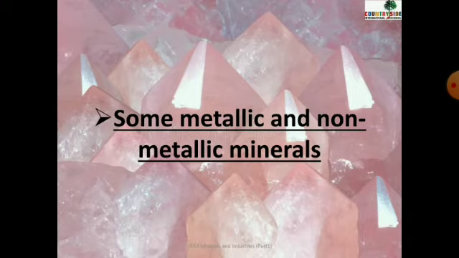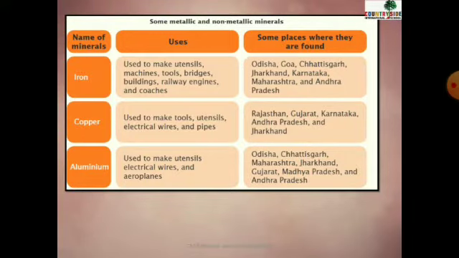Let's see some more examples of metallic and non-metallic minerals. Now see this table. What are the names of the minerals? Iron, copper, aluminium. We have seen that iron, copper, and aluminium are examples of metallic minerals. Iron is used to make tools, machines, bridges, utensils, buildings, railway engines, and coaches, right?